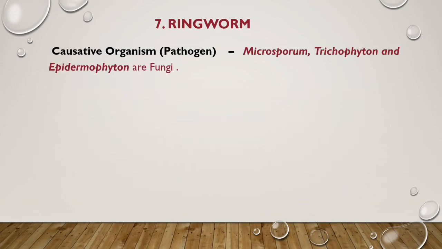Today, we will learn about another common disease in humans, that is ringworm. So number 7. Already up to number 6 we have learned, and now let us learn number 7. That common disease is named ringworm. Causative organism or pathogen: ringworm is mainly caused by fungi.